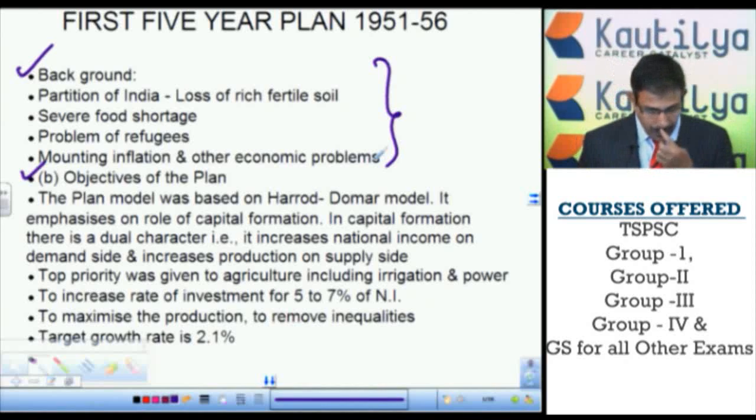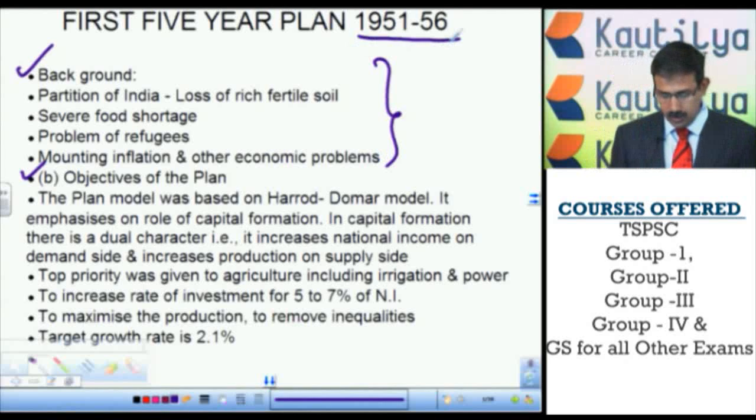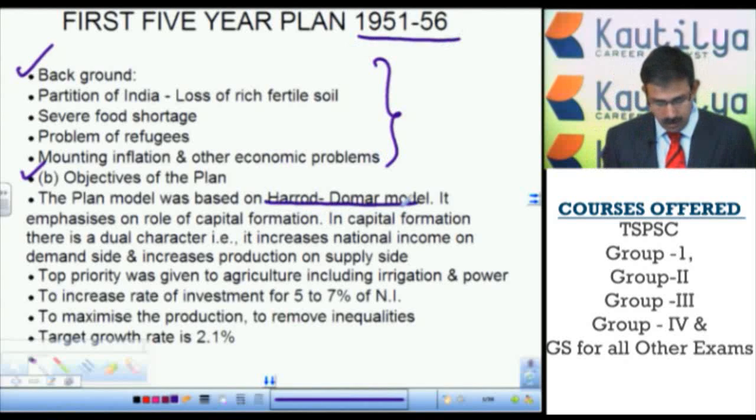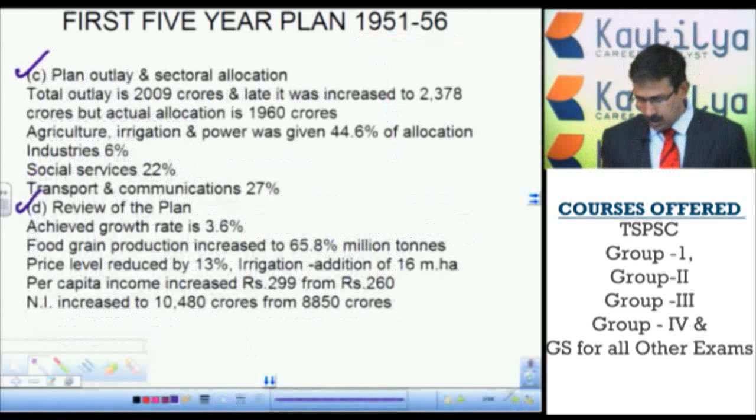So likewise, the plan was started in 1951. The duration is up to 1956, and the plan emphasized important objectives with agriculture as the top priority, based on the Harrod-Domar model. The targeted growth rate is 2.1%, a humble and conservative target we put up, because that is the first plan with which we started.